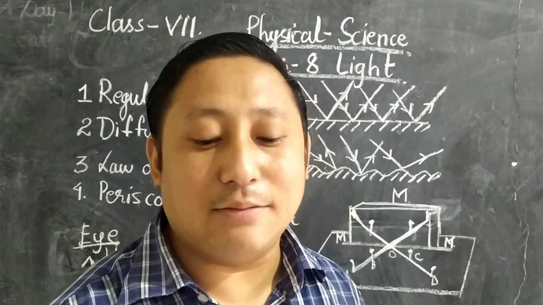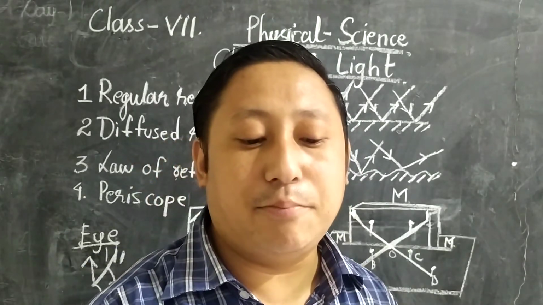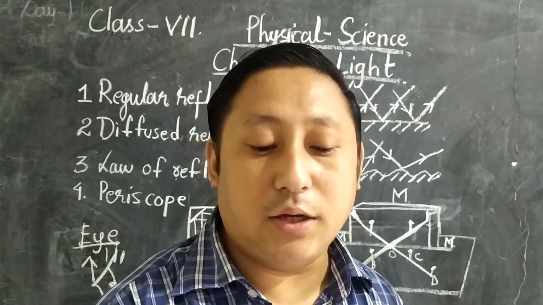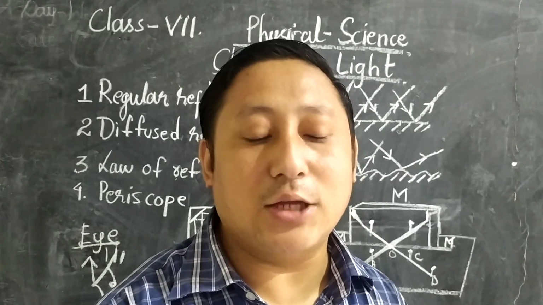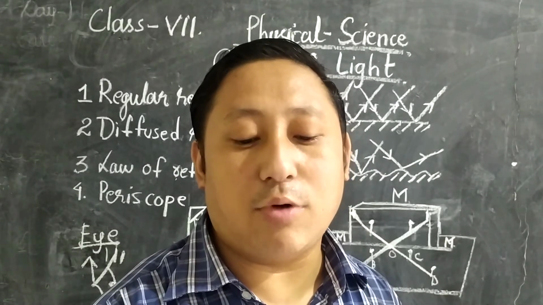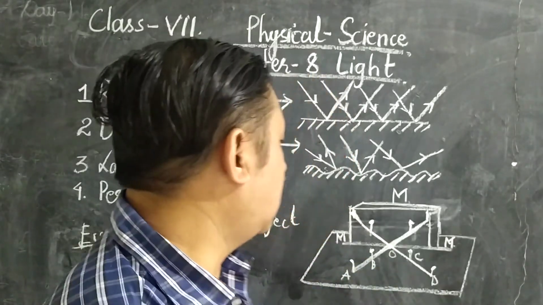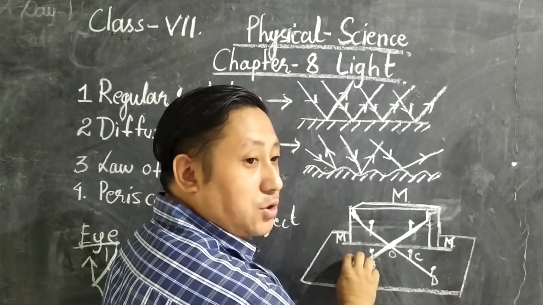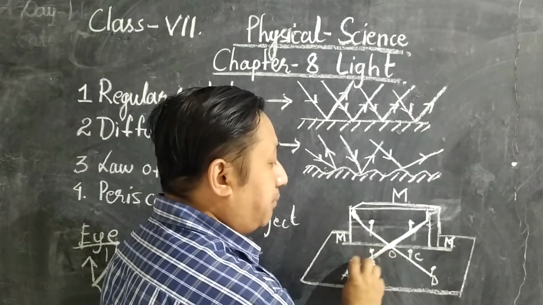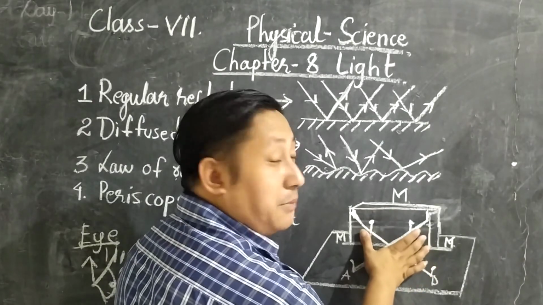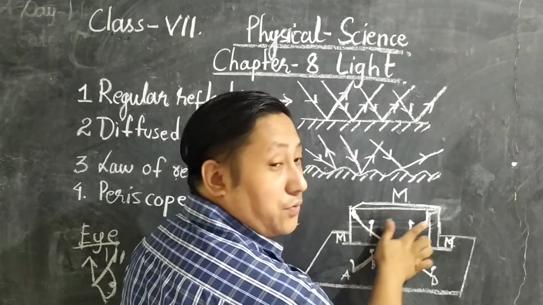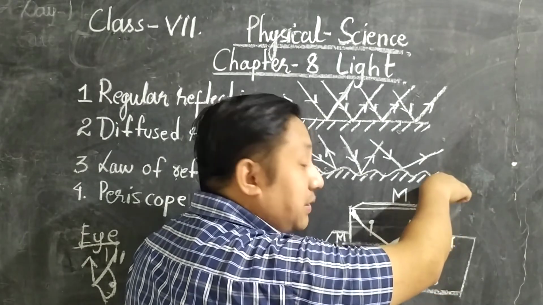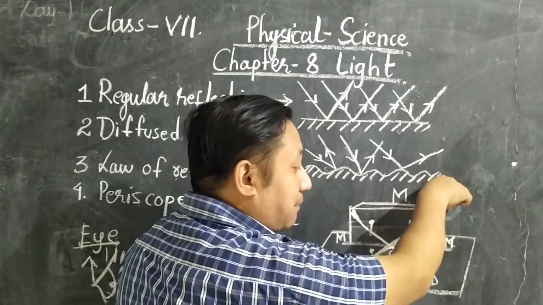Now points A and B are fixed in front of the mirror in such a way that the line joining AB touches the mirror obliquely at O. Now see, when this A and B is done, put some thumb pins over here. You can see this is a mirror. You can see the reflected ray over here at the back side. So according to that, you have to put the pin at the back side.